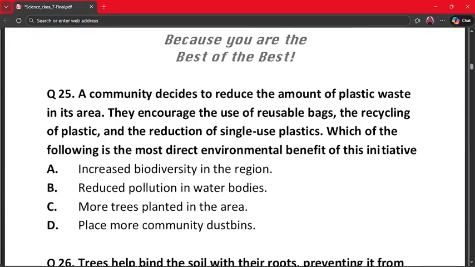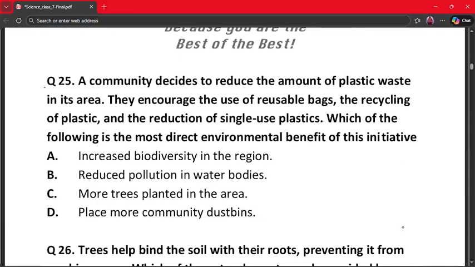The next question is question number 25. A community decides to reduce the amount of plastic waste in its area.